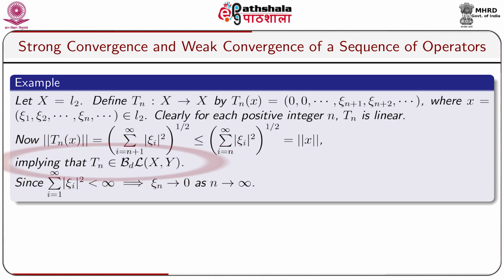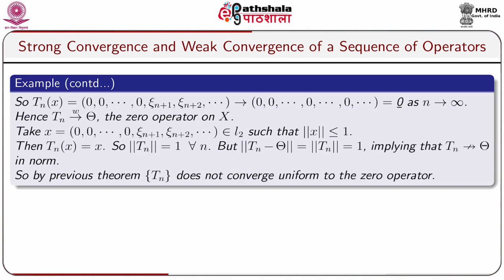Since the sum from i equals 1 to infinity of modulus of xi i squared is finite, this implies that xi n goes to 0 as n tends to infinity. So, Tnx equals (0, 0, 0, up to the nth place 0, xi n plus 1, xi n plus 2, ...), and this goes to all coordinates 0, which is the 0 vector, as n tends to infinity. Hence, Tn converges to the 0 operator weakly on X.